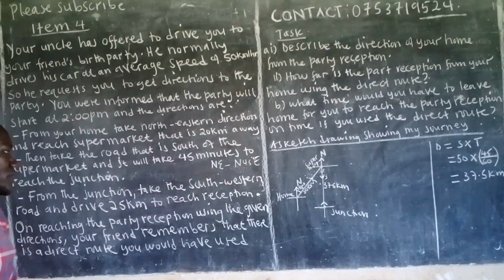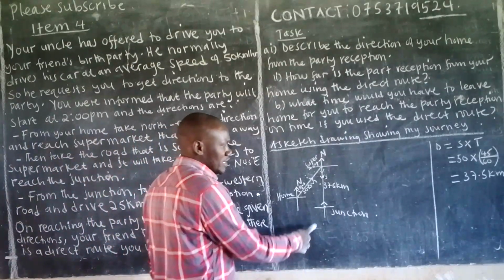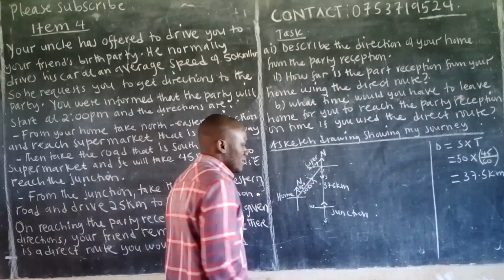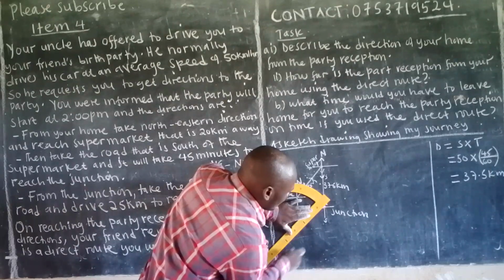Having the junction, I say that from the junction, take southwestern direction road, and drive 25 kilometers to reach reception. So from where the junction is, this is south, this is western. So they want southwestern direction until you reach the reception. So here it will appear in this format,